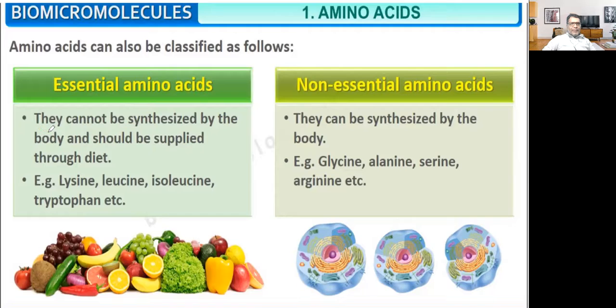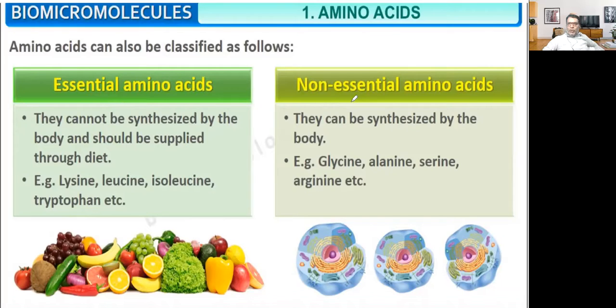So our body cannot synthesize these amino acids and they should be supplied through diet. Some examples: lysine, leucine, isoleucine, tryptophan, and many more. So when we eat food, then we get these essential amino acids.